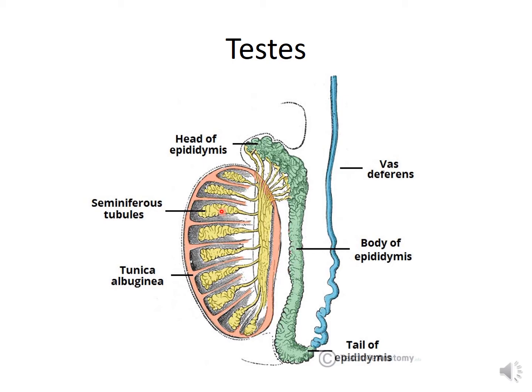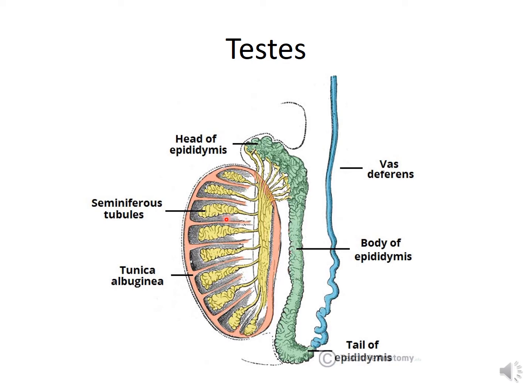Now here you can see the testes are paired oval glands measuring about 5 cm in length and 2.5 cm in diameter. They lie within the scrotum, which is the fleshy pouch suspended below the perineum, anterior to the anus in the external genital area. Each testis is covered by a capsule of dense fibrous connective tissue, which is known as the tunica albuginea.